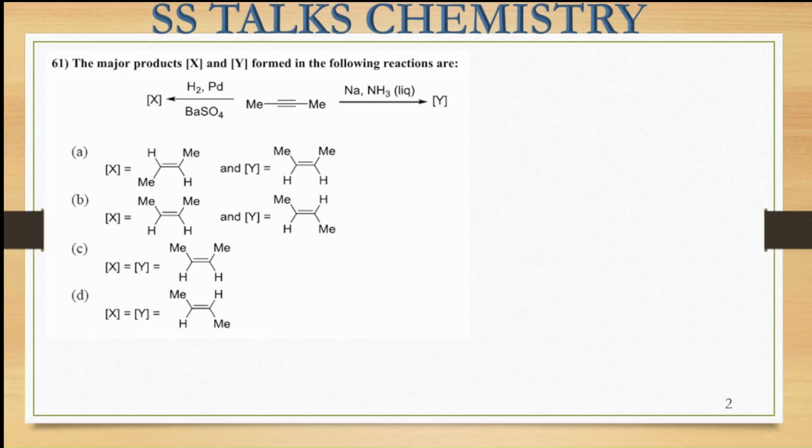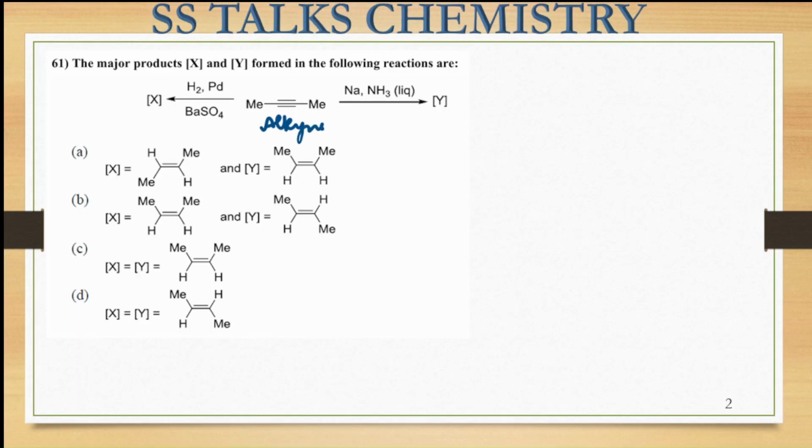So here a reaction has been given, an alkyne species is given to us basically. Two different reagents have been passed, resulting in the formation of two different products, that is X and Y. We have to predict what X and Y species are getting formed. Okay, so this is my alkyne species.